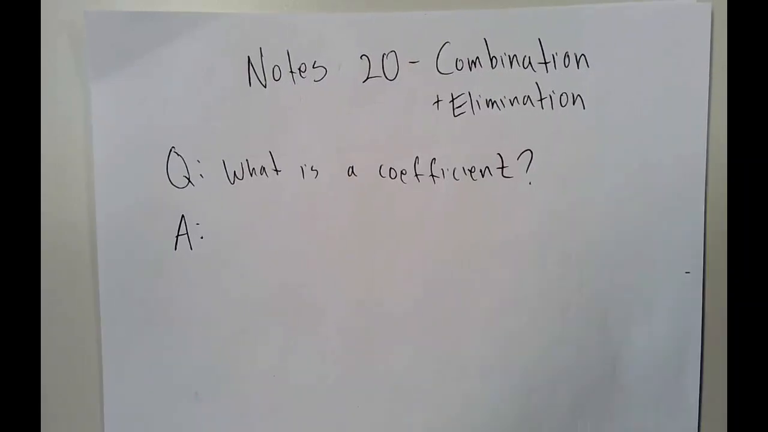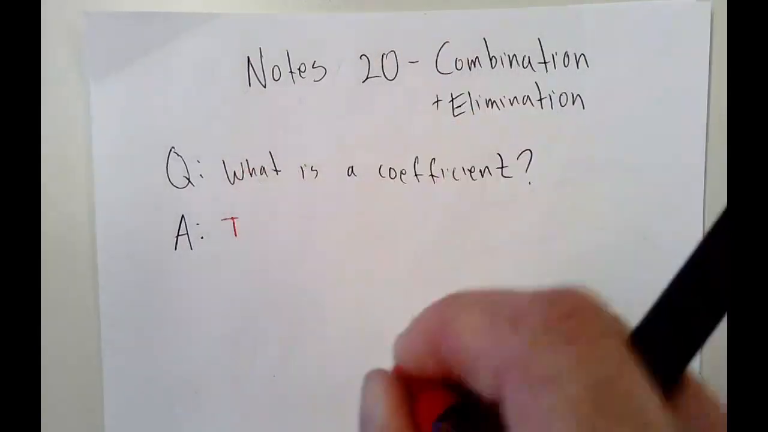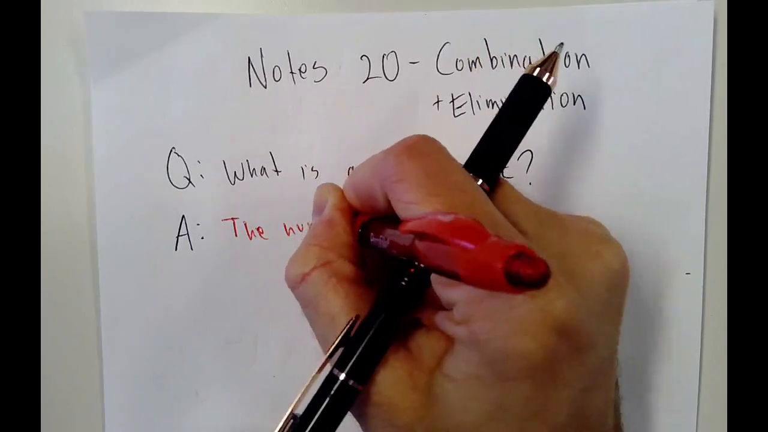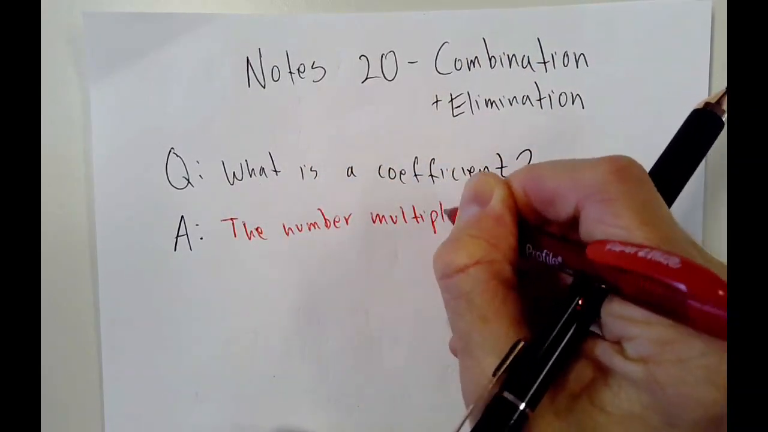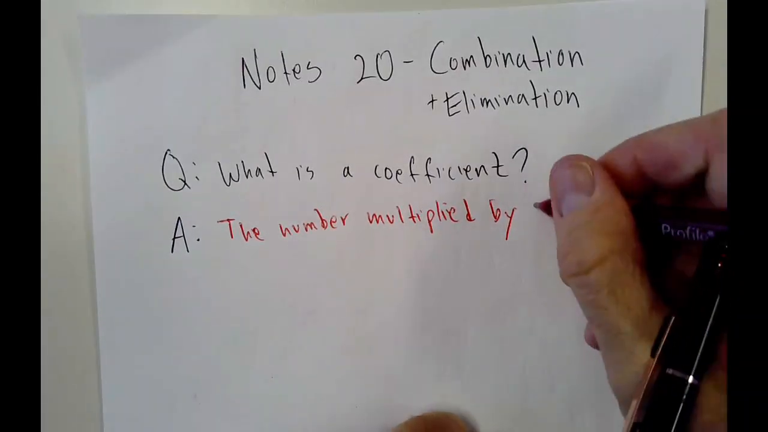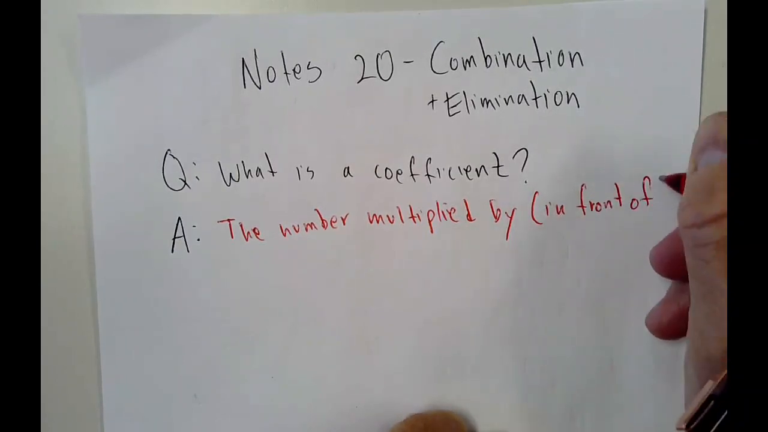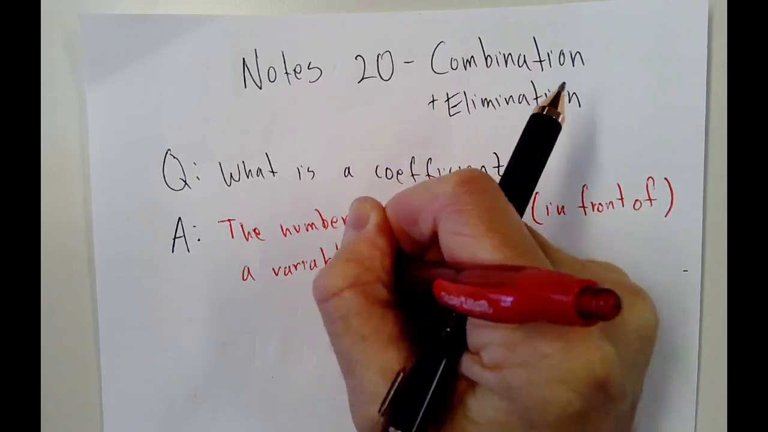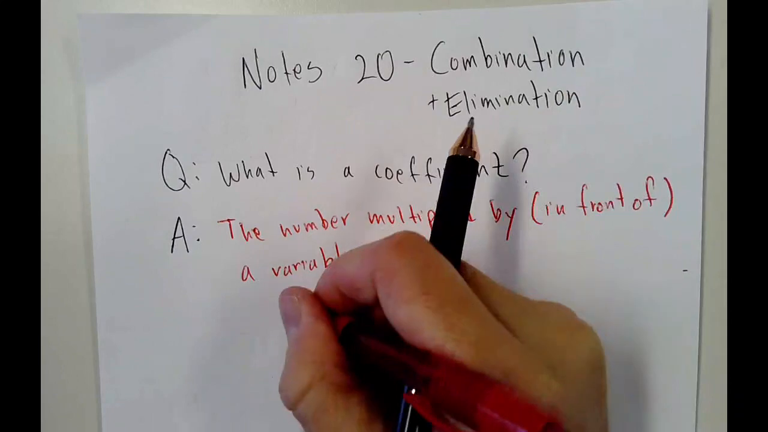Well, I don't know. Just tell me, Mr. Donahue. Okay, well, here it is. Answer! It's the number multiplied by a variable, which you've seen many times. It would be in front of, the same idea, right? In front of a variable. Okay, and example.